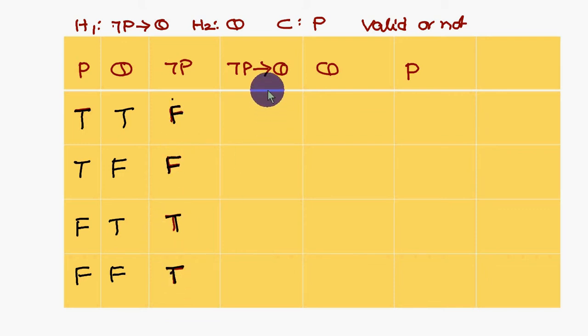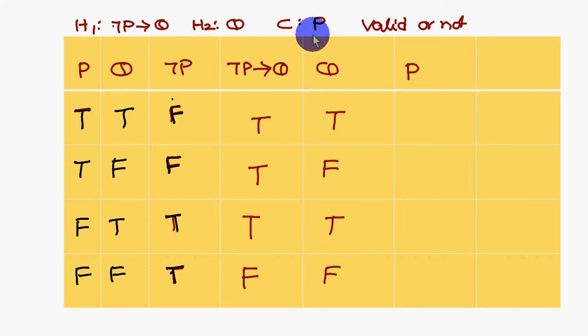Next is not P conditional Q. This is the not P column, this is the Q column, so not P to Q. For the conditional, we have already discussed implication: first statement true, second statement false gives false. Therefore here you get false, and the remaining are all true. Next, the second premise is Q, so you write the values alternately TF. The conclusion is P, so you write both true and both false.